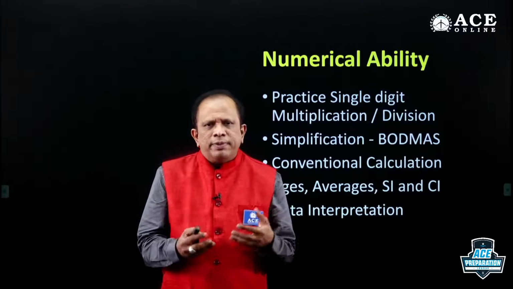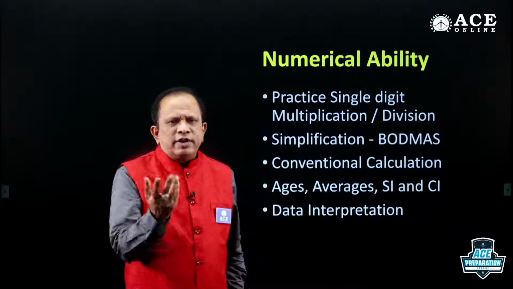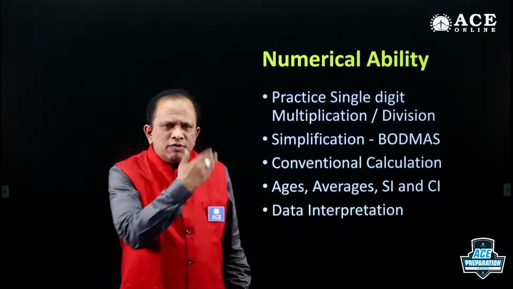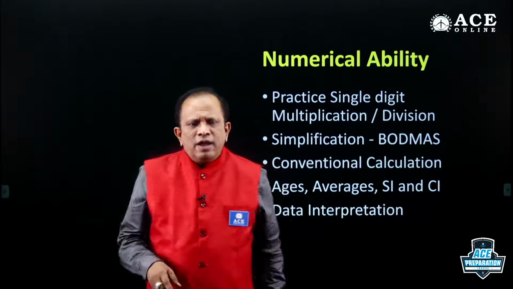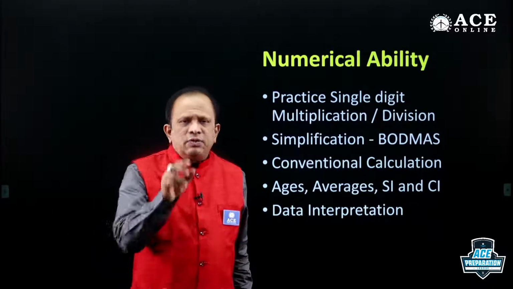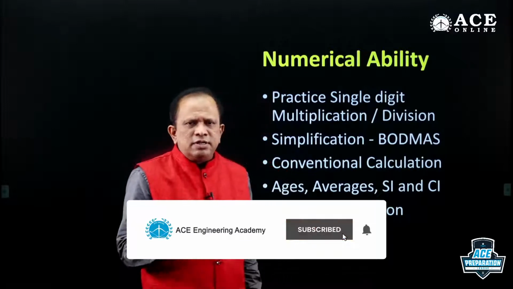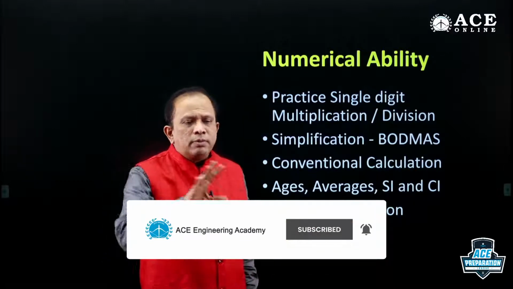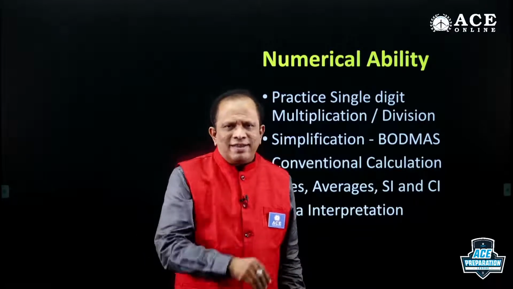One trap people face very much in ratio is they forget the order. In the question they might have given A is to B, but in the answer, they may be asking something in reverse. That is what you have to be careful about, right? And when you practice mock tests, you will come to know these probable mistakes or areas of improvement.